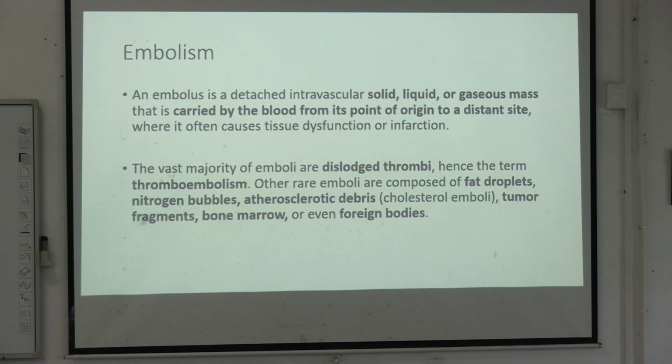An embolus is a detached intravascular solid, liquid or gaseous mass that is carried by the blood from its point of origin to a distant site, where it often causes tissue dysfunction or infarction. The vast majority of emboli are dislodged thrombi, hence the term thromboembolism. Other rare emboli are composed of fat droplets, nitrogen bubbles, atherosclerotic debris, bone marrow, foreign body. So we will describe each of these.